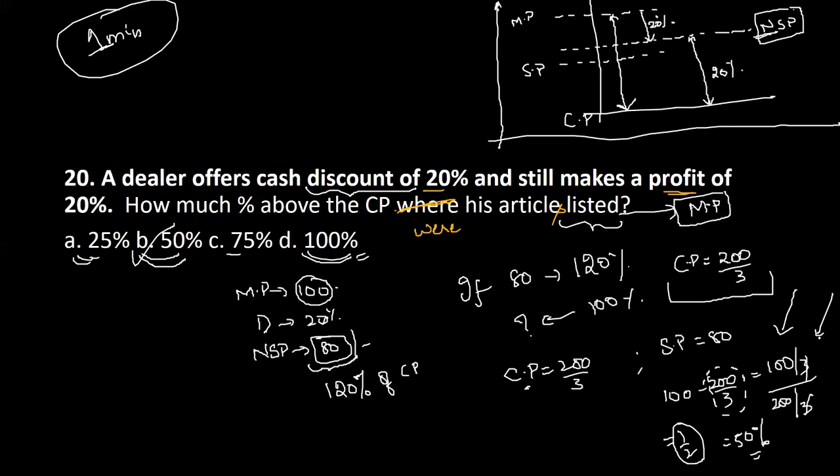What about others? People who answered option D, Ravi Venkat, Vaishnavi and Ahad, you got 25% as the answer. Can you check once? Vishnu, tell me, at what point did you get it as 100 or 50? At what point do you think you shifted it from 50 to 100? Did you consider, or were you trying to find out the new selling price? According to the question, you want how much above the CP this article was listed. That is, you want to find the difference in percentage from the cost price to the market price. That is what you need to understand here. Okay, you understood the method, Vishnu? Fine. The CP calculation was wrong from your side, Ahad.